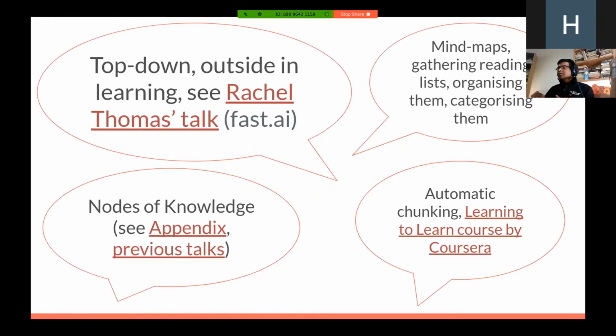Now, I don't just collect links and lists. I do a lot of mind mapping. I gather reading material. I organize them. I categorize them. And this helps me build something called nodes of knowledge. And I've spoken about nodes of knowledge in my previous talks. I've presented a link or two here. And there's also this topic called automatic chunking. And Coursera has got a great course called Learning to Learn. And this is something I would also recommend you have a look at.